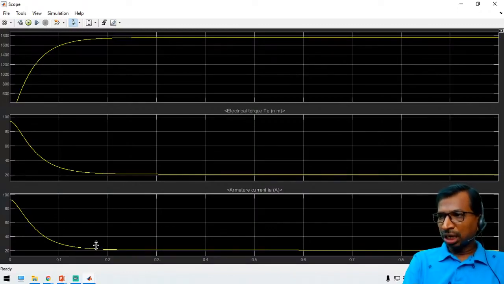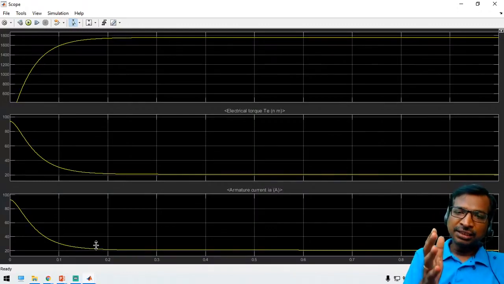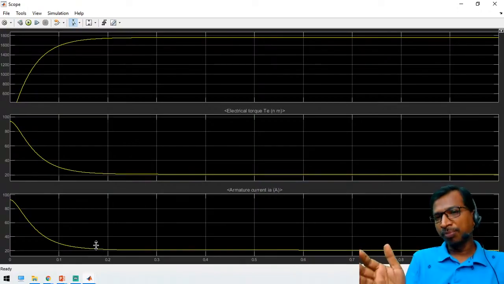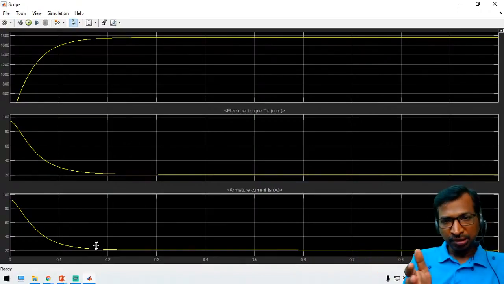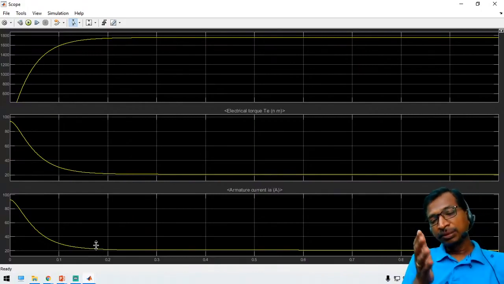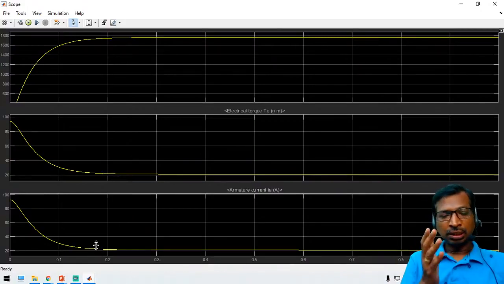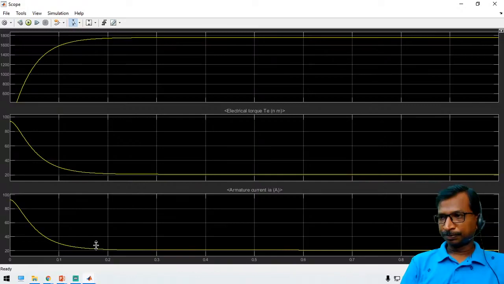Why don't we use solver configuration? The solver configuration is a header file for the Simscape components. This is a power system component. For the SimPowerSystems components, you have to use the power guy. For Simscape components, you have to use the solver configuration.